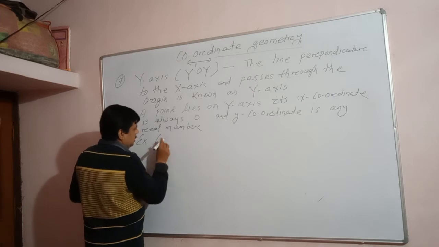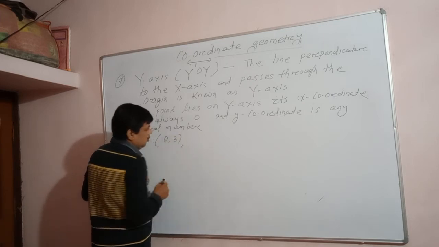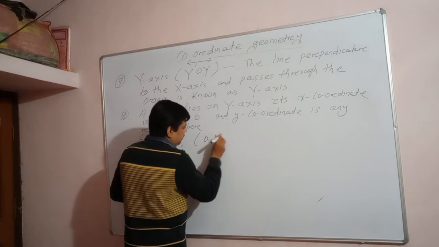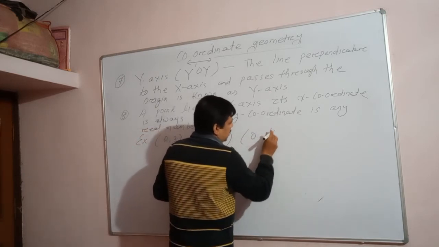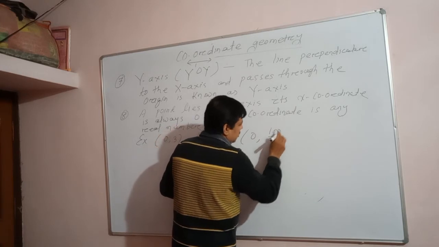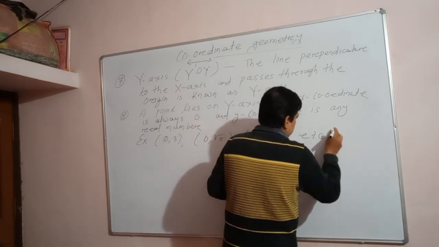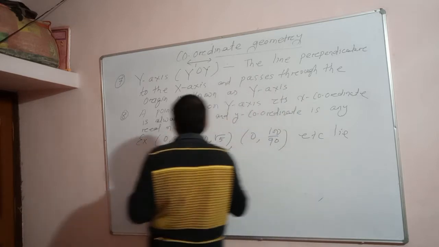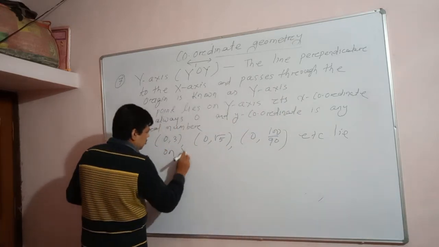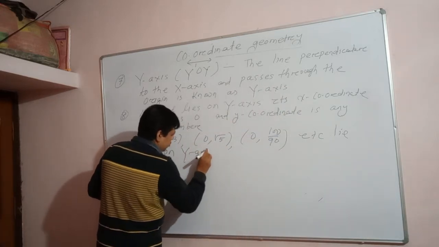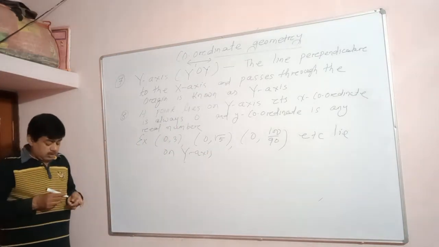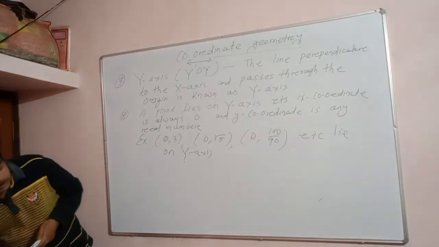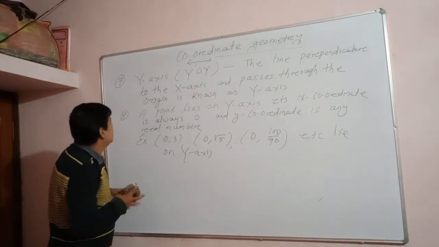For example, (0, 3), (0, root 5), (0, 100/90), etc. lie on which axis? The y-axis, because its x coordinate is 0. So is it clear, students? Clear? Okay?